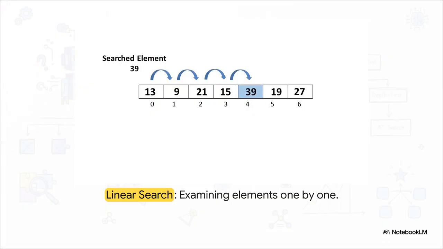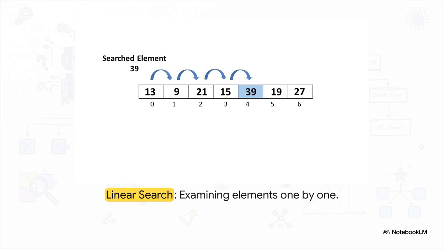Let's start with a linear search algorithm. Imagine you have a list of numbers, and you're hunting for a specific target value, say 39. In a linear search, the agent is incredibly systematic, but man is it slow. It starts at the very beginning and just examines every single element one by one. Is 13 the number? Nope. Is 9? Nope. 21? Still no. It just keeps hopping down the line until it finally hits 39.